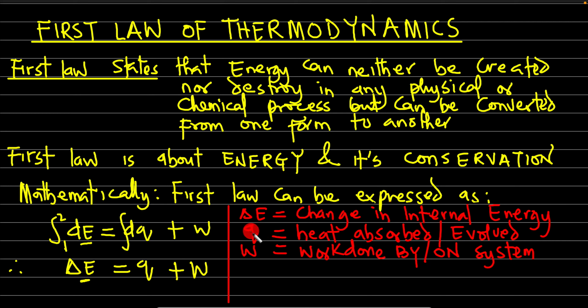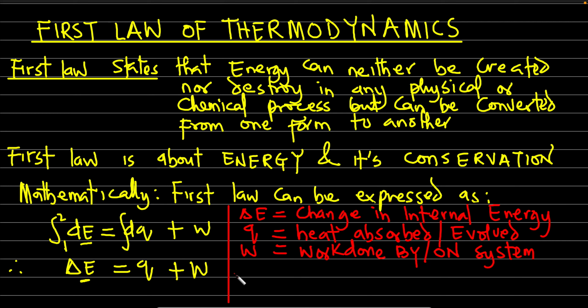Q is heat absorbed or evolved. Now, it's very, very important for us to know that this statement, absorbed or evolved, goes alongside a sign. I believe you could remember in thermochemistry, we have what we call endothermic and exothermic.